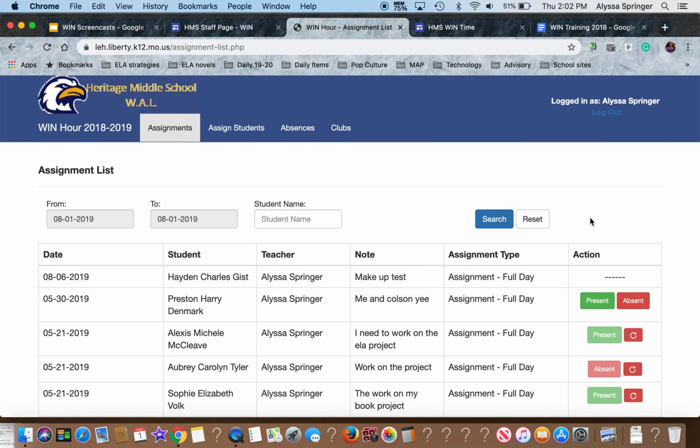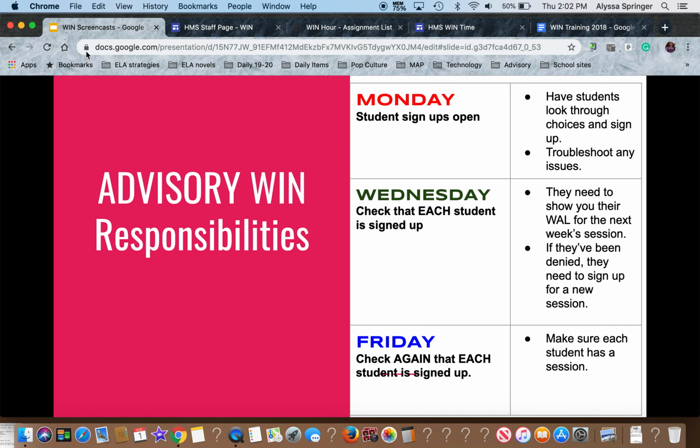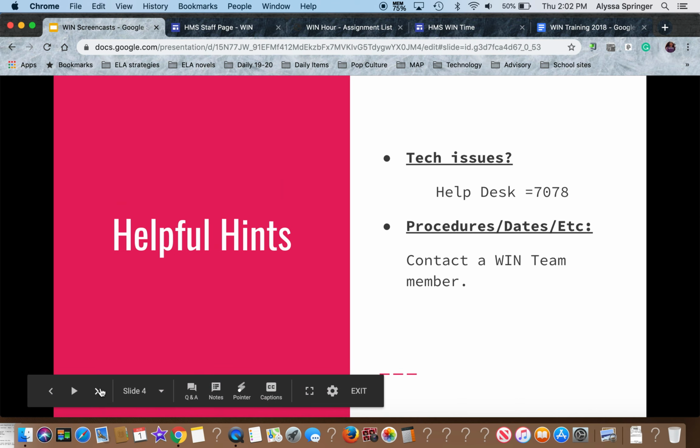Reminder that you need to stay updated again with those assignments. Make sure that you are clicking into your win wall and approving or denying students as needed. Please try not to decline students if you have open slots and if they are able to attend that session. Remember that if you have any questions, you can see a member of the WIN team. If it is a technology issue or something with the login on the site, you can feel free to contact the help desk. So just as a reminder overall for things, if you're having tech issues, contact the help desk.